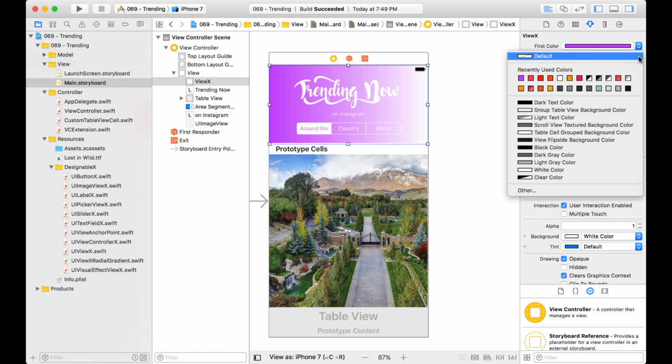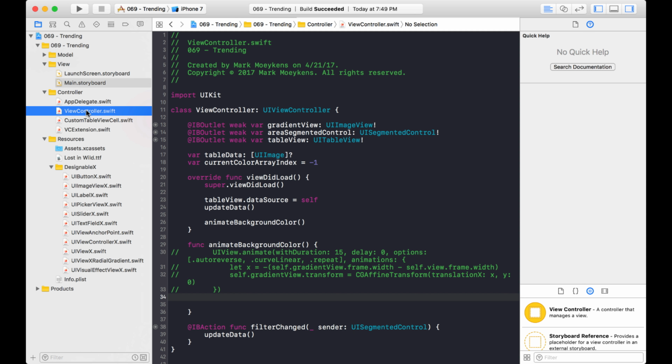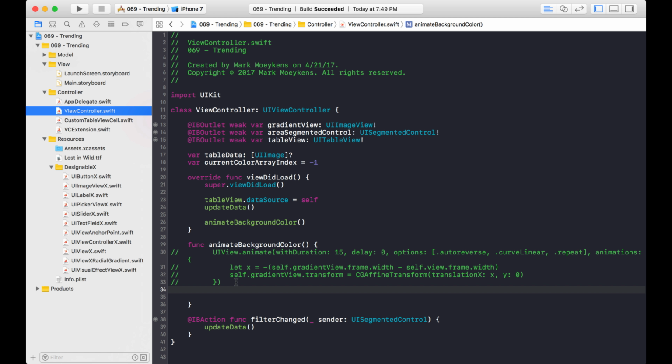And it doesn't even really matter, because the code that I'm going to show you will replace these colors. All right, and also notice I have horizontal gradient turned on. If it's off, it's a vertical gradient. So I want to leave it on. Let's give ourselves some more space here.